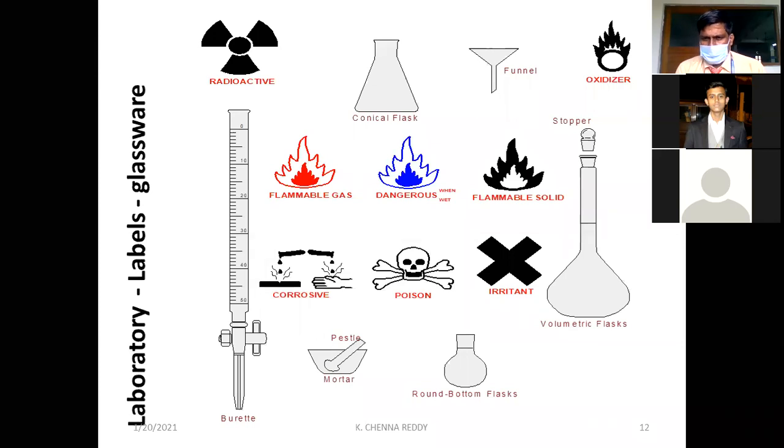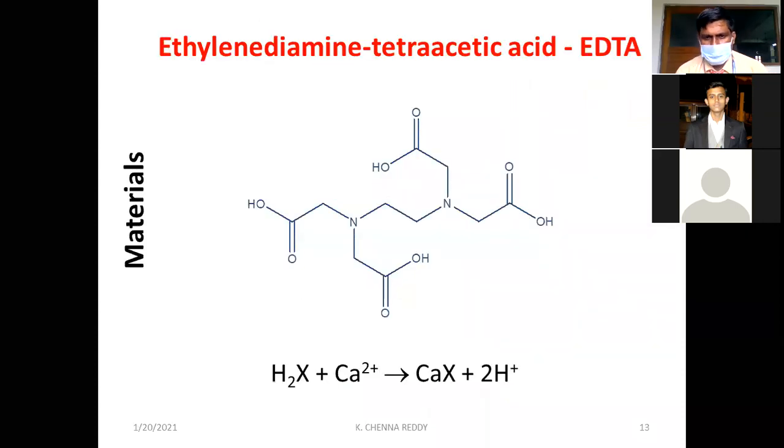Before touching any chemical, we have to see the bottle labels. At present, in our experiment, we are not using any toxic chemicals. Burette, pipette, volumetric flask, and funnel, we know well.